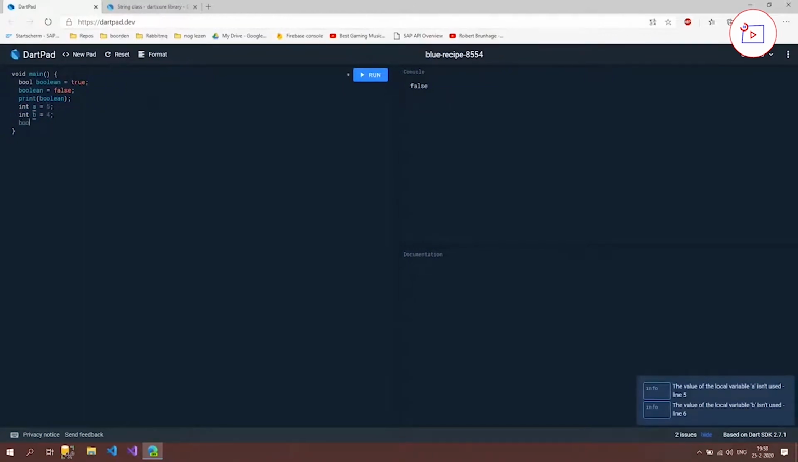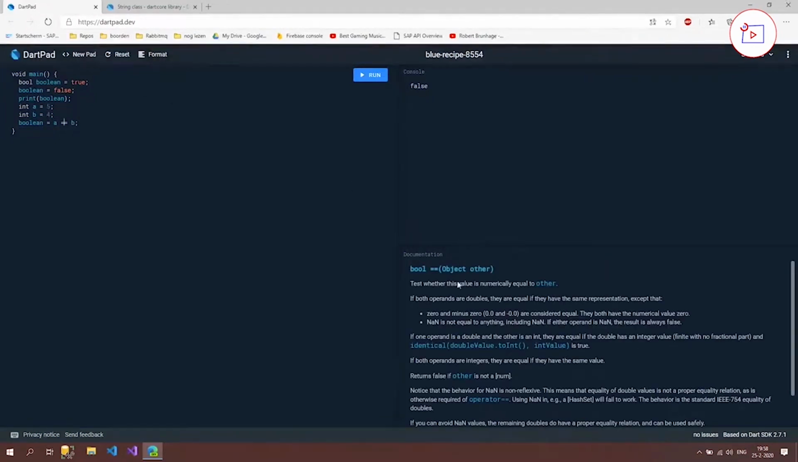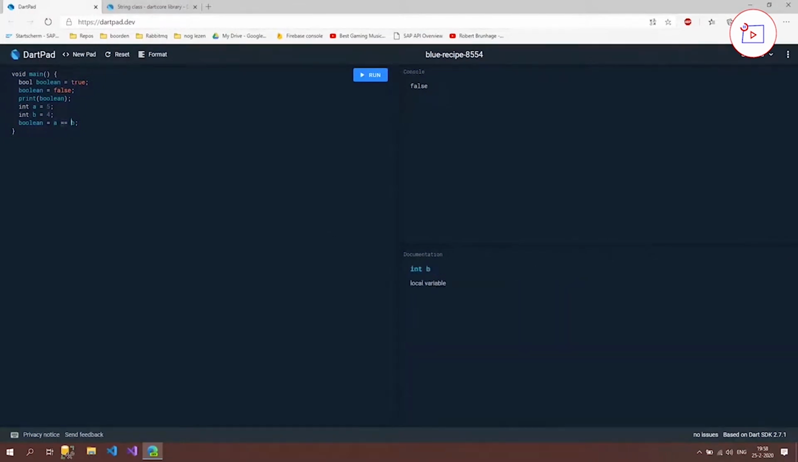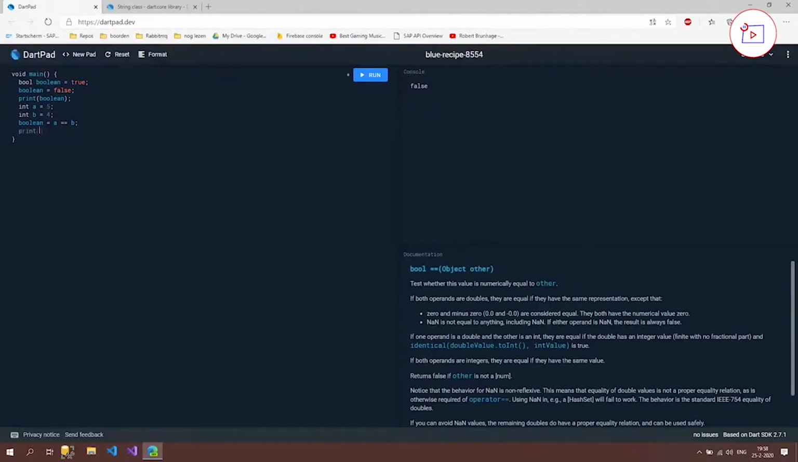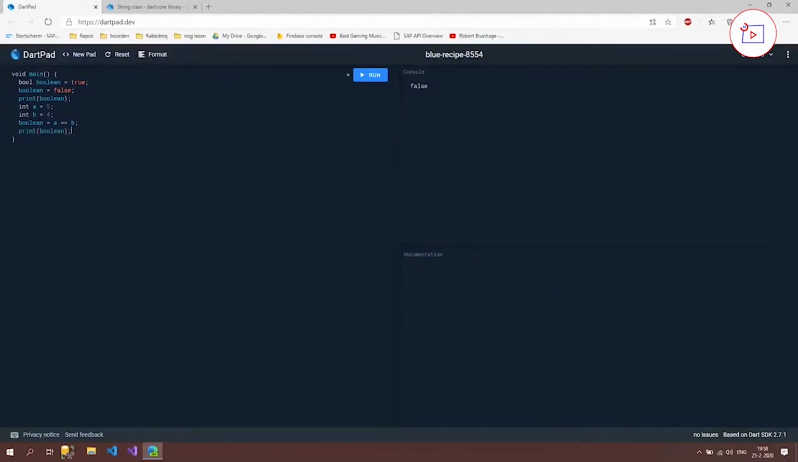And the way we can do that is by saying boolean is a is this b. If you click on this operator, you can also see the documentation, and what it does is test whether this value is numerically equal to other. This value is the one that's before the is operator, with the other being the b. If I print this out to the console, we should see that it's going to be false, because 5 is not 4, which is kind of obvious, but still. Let's see what the answer is, and it's going to be false.